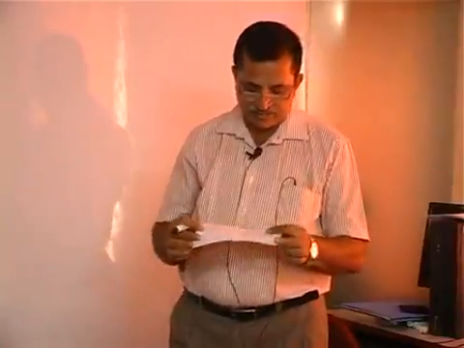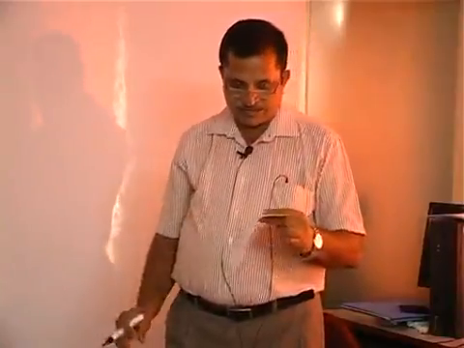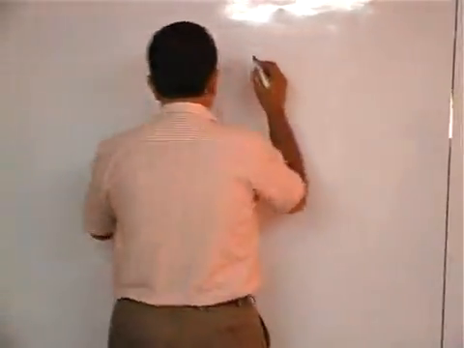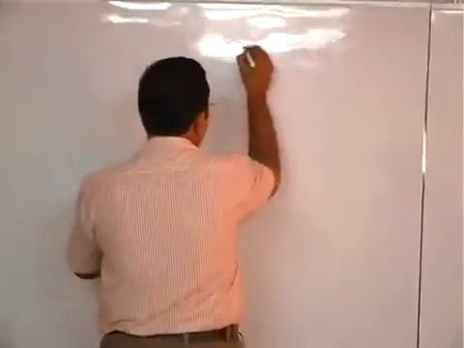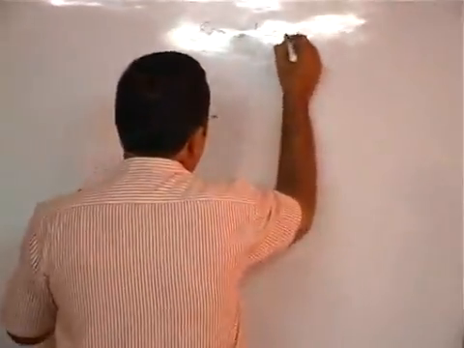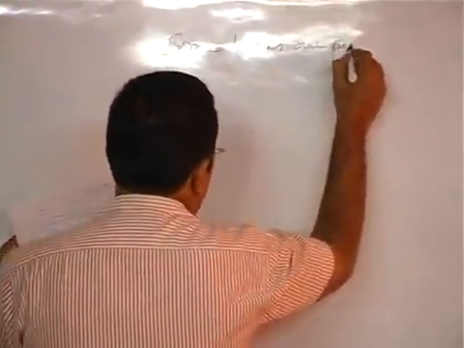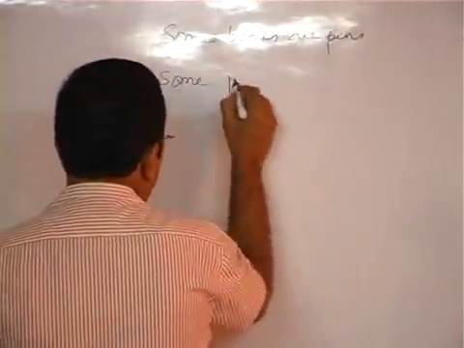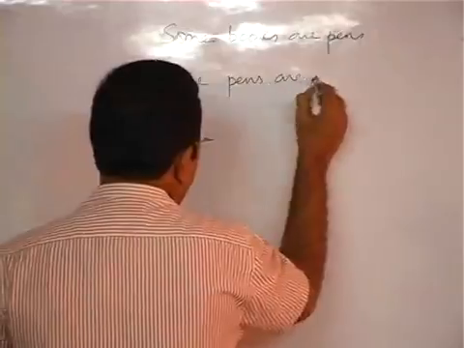I repeat once again. If both the premises are particular: some books are pens. Some pens are erasers.